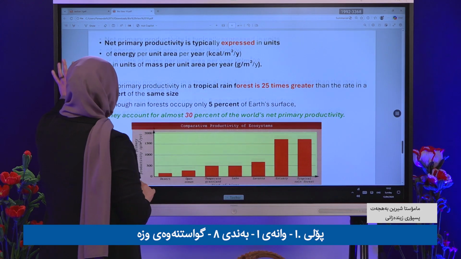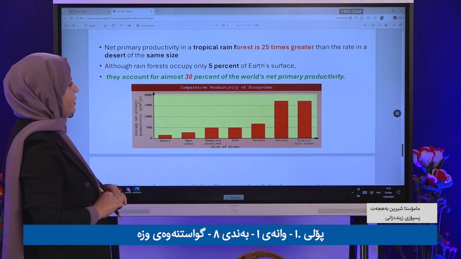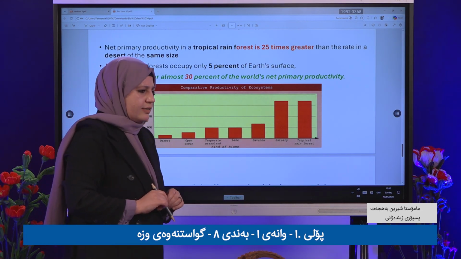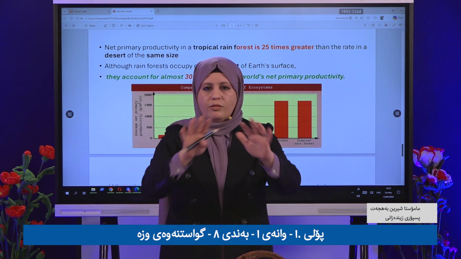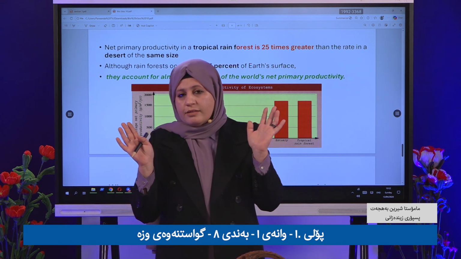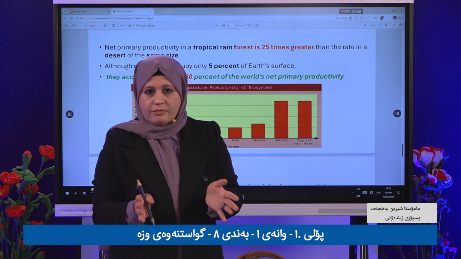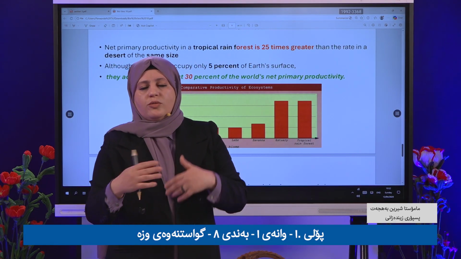Let's go to net primary productivity. Is net primary productivity the same all over the world? Of course not. It changes from place to place.